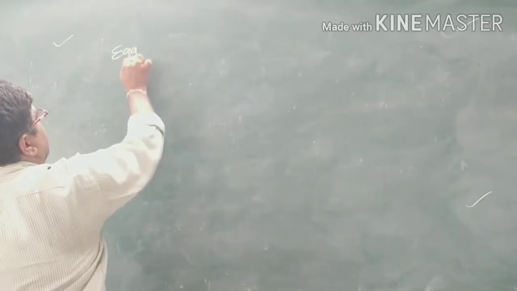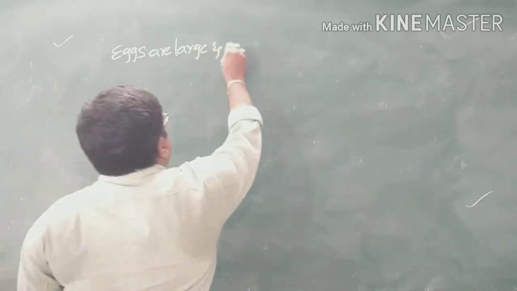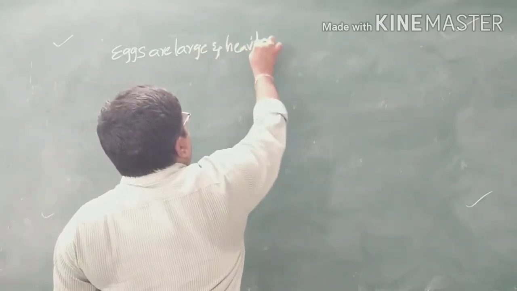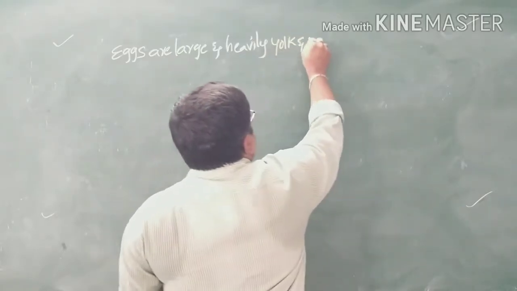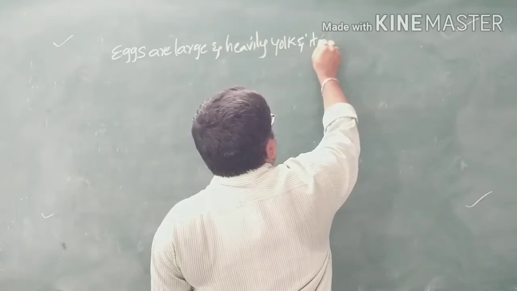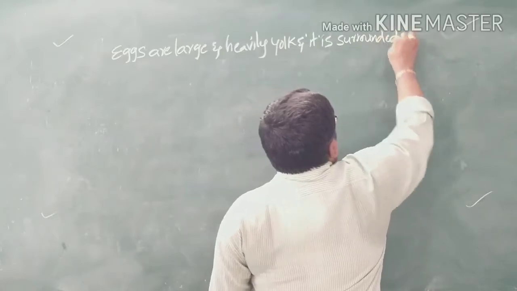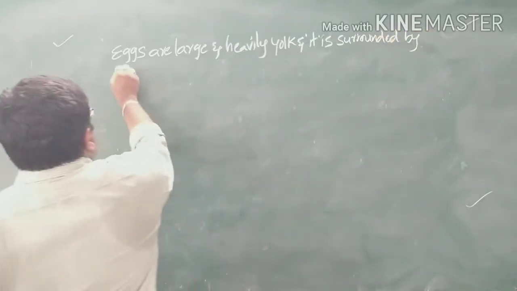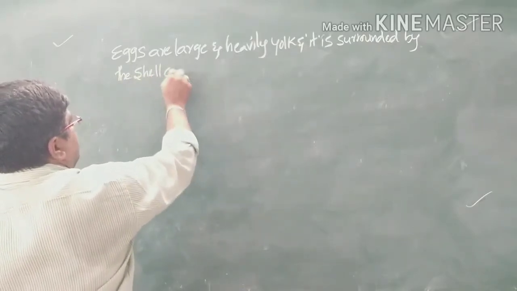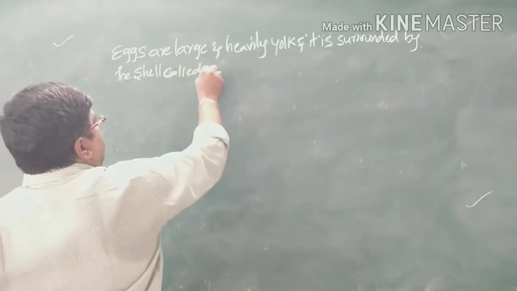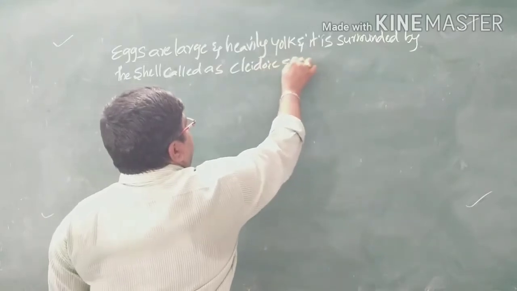The eggs are large and heavily yolked, and surrounded by a shell, called cleidoic eggs.